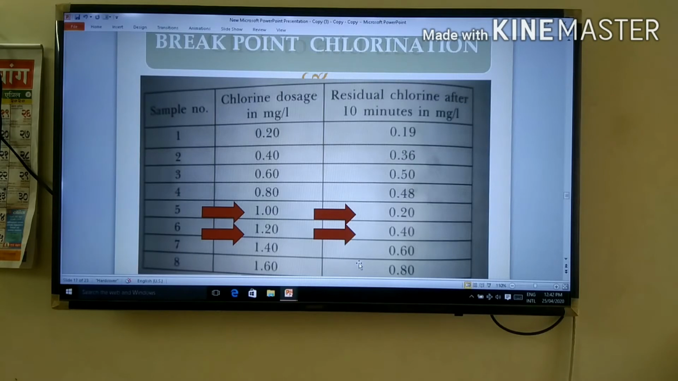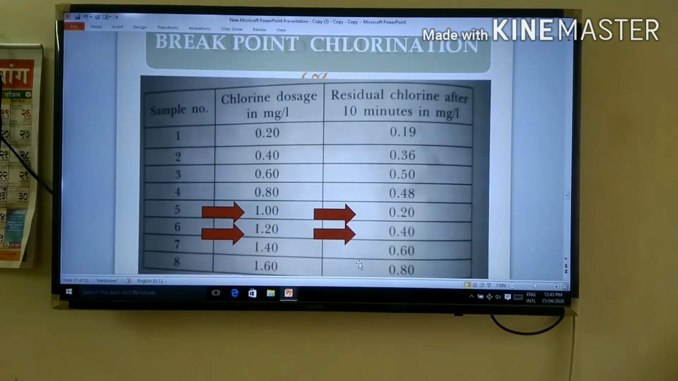The chlorine dosages provided for samples 1 to 8 are 0.2, 0.4, 0.6, 0.8, 1, 1.2, 1.4, 1.6. These are entered in the second column. In the third column you can see the residual chlorine is 0.19, 0.36, 0.50, 0.48, 0.20, 0.40, 0.60 and 0.80. This is our problem. These are the practical readings.